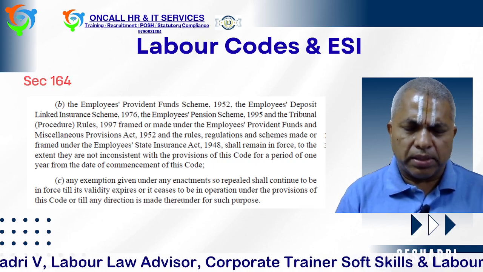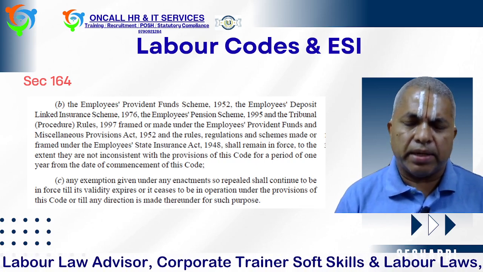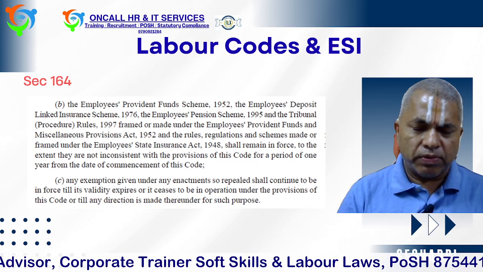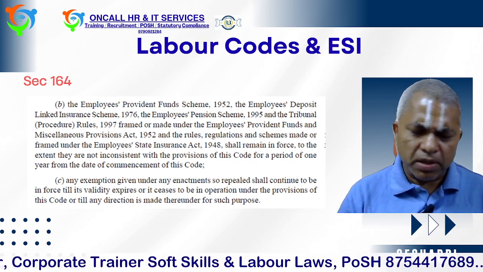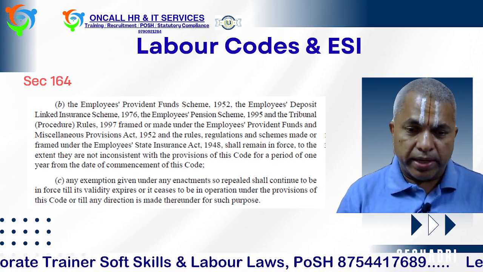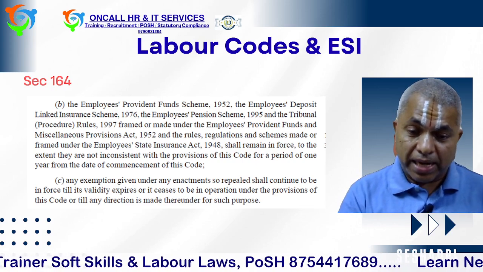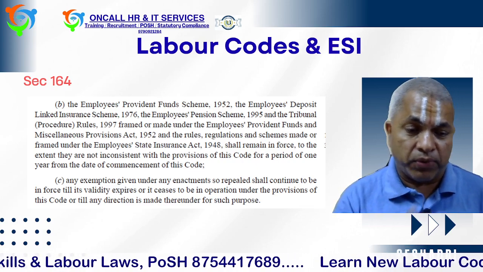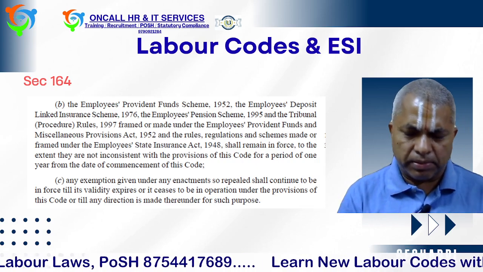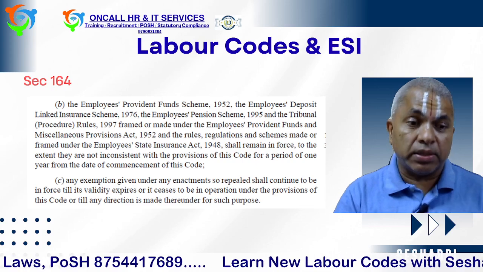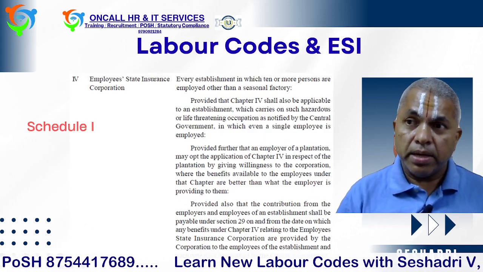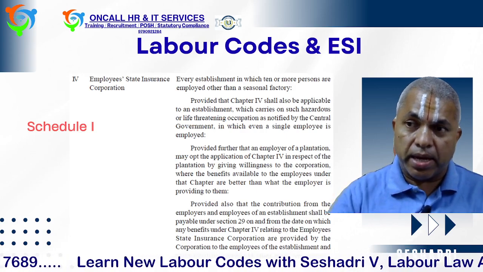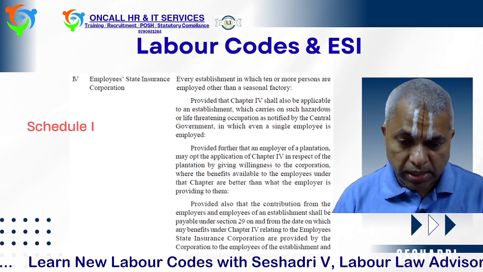You know very well, the 139th general body meeting has been held, and in that new schemes were also approved by the trustees, and will be forwarded for further approval. So till 1 year, we have to continue the same thing; the schemes shall remain in force to the extent they are not inconsistent with the provisions of the code, for a period of 1 year. That is what is given in the code itself. In addition to 164, in Schedule 1 it is clearly given that the government will notify on the ESI scheme. The last line you can see,